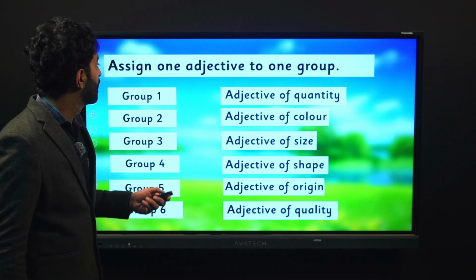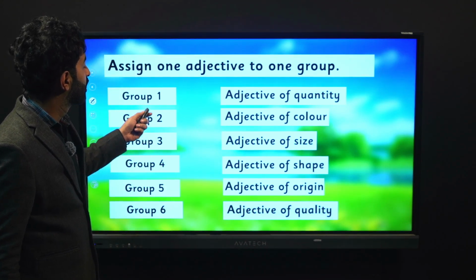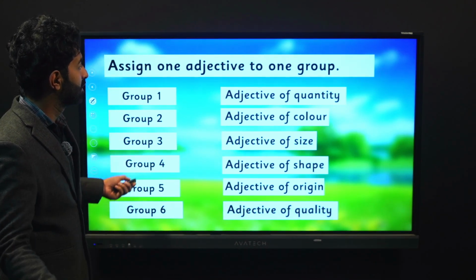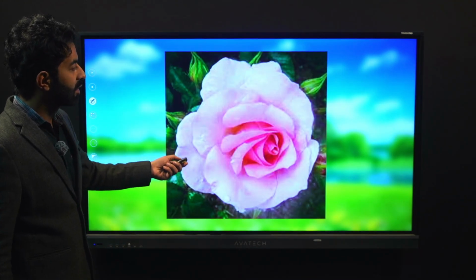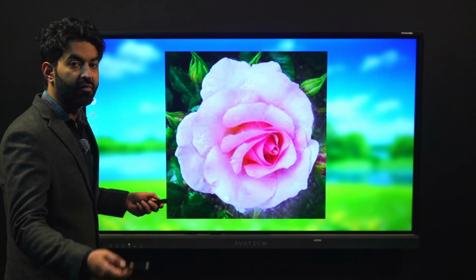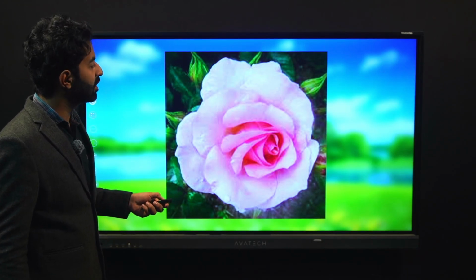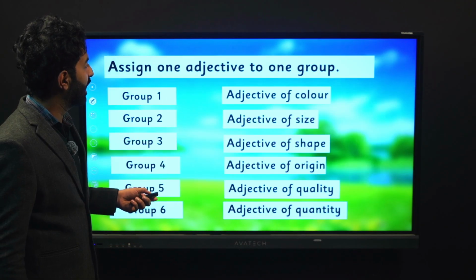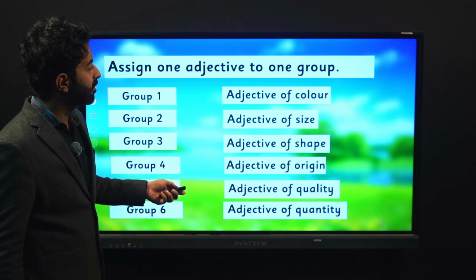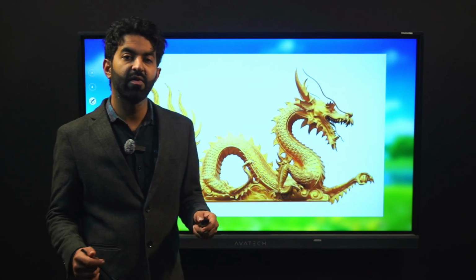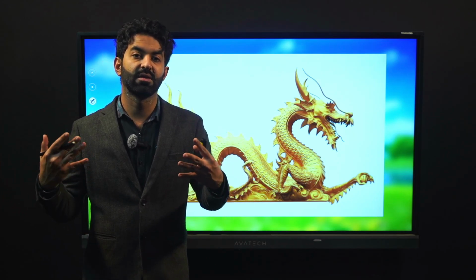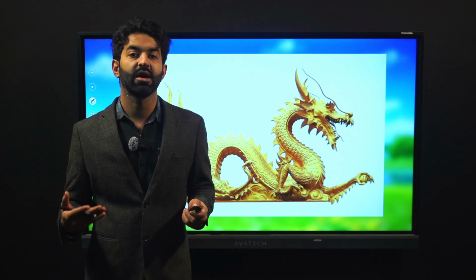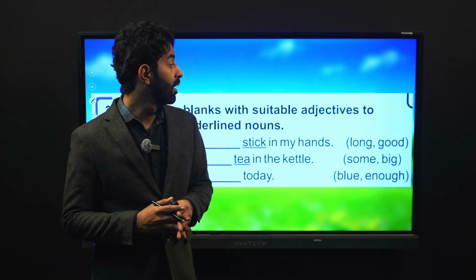Very good. Now, here is the division of the group. Again, for activity 2, you can choose this. You can find out the adjectives that are present over here. And finally, in this picture, you can find what type of adjectives are here. And obviously, you can see a color, you can see some shape. So you can find out the adjectives that are assigned to you.